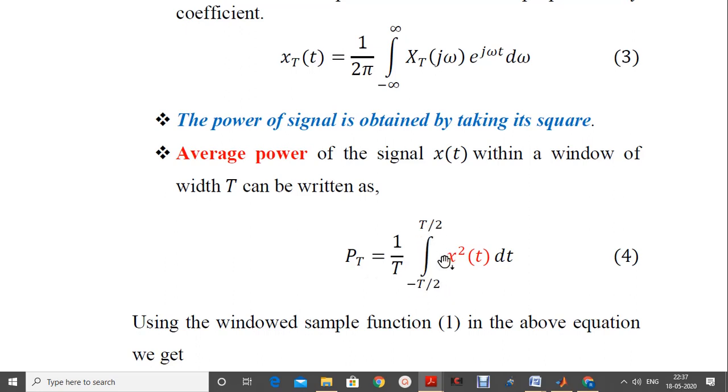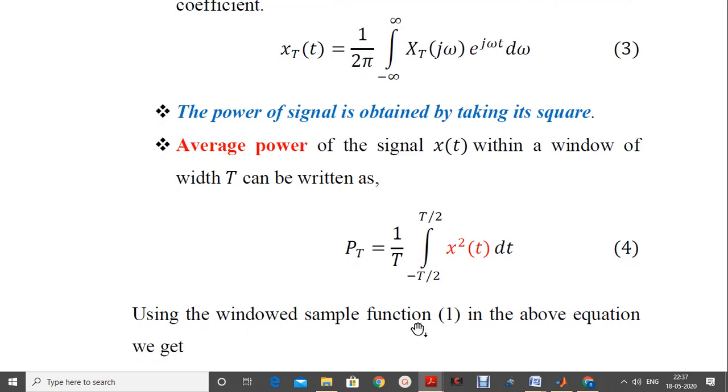That is denoted by P_T equal to 1 by T integration from minus T by 2 to plus T by 2 of the square of the signal. We have chosen x of t as a sample function which is a signal x of t. We take the square of this and do the integration to obtain the average power of the given signal or the sample function x of t. So equation 4 denotes the average power of the given signal.